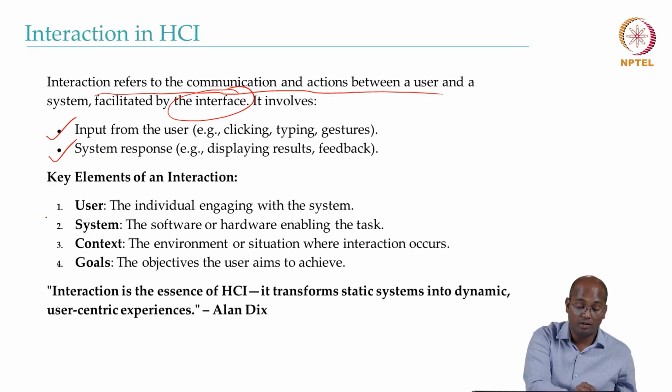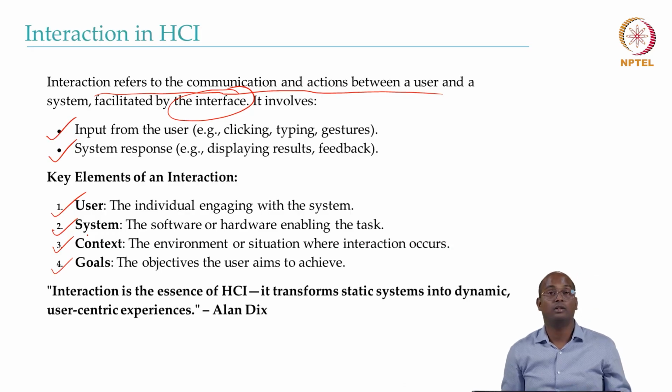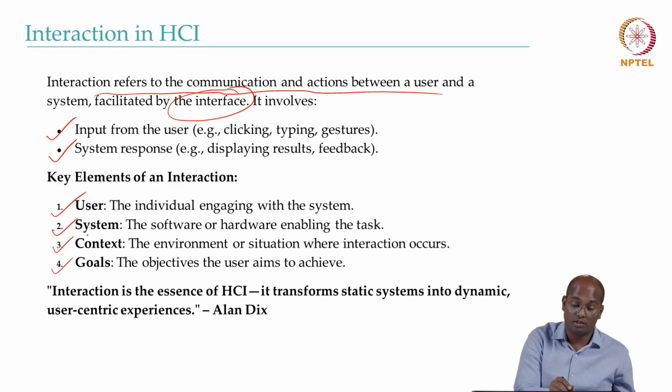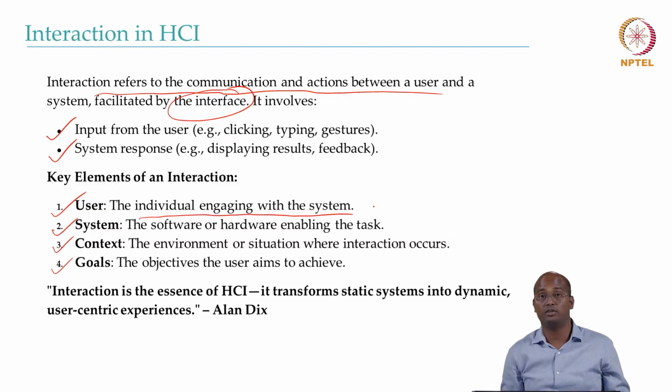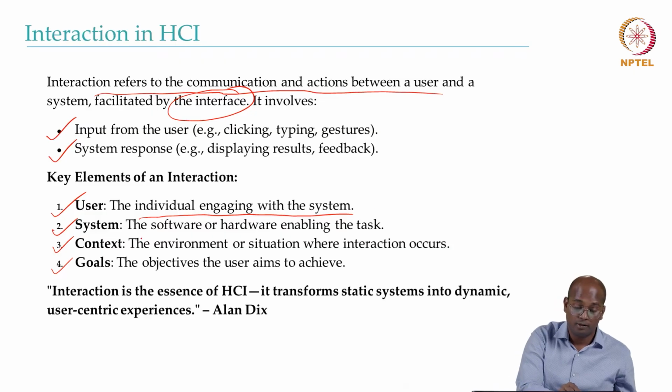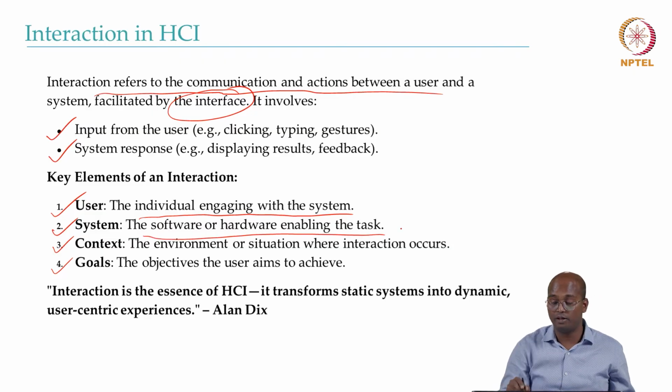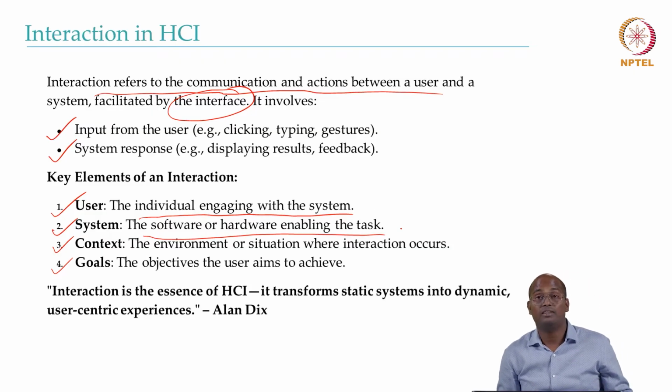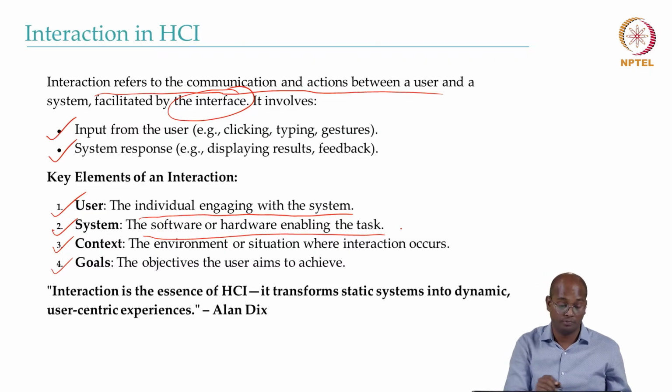Key elements of interaction: user, system, context, and the goals. Definitely the user is one of the key elements, where an individual engages with the system. It could be a group of individuals as well. System is the software or hardware enabling the task which the user wants to perform.